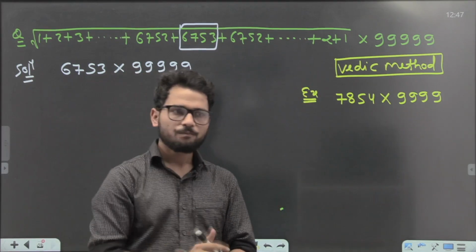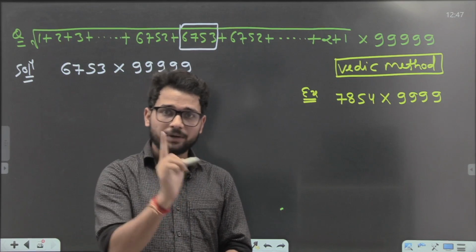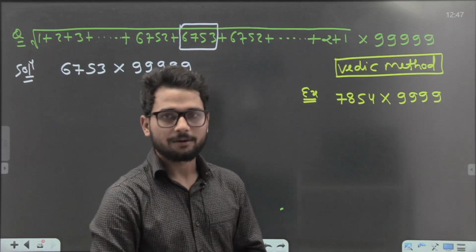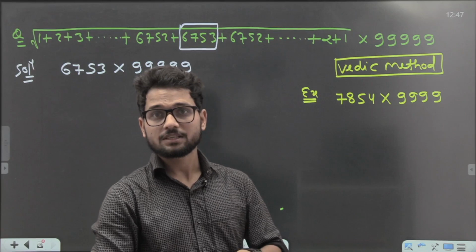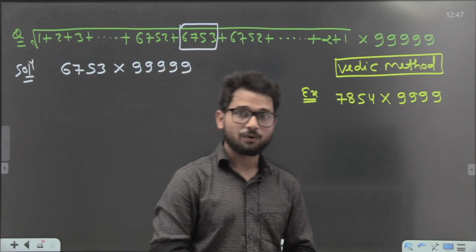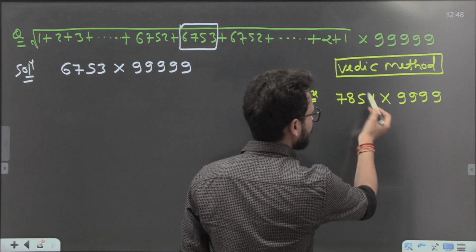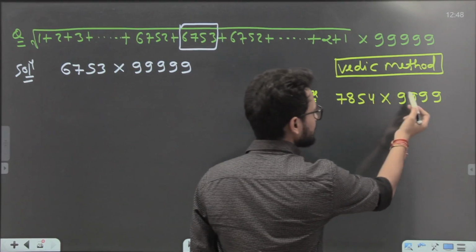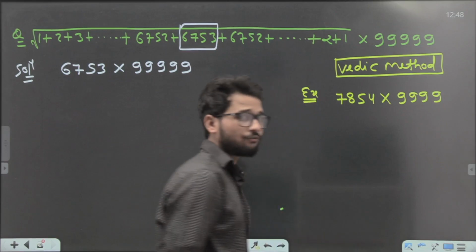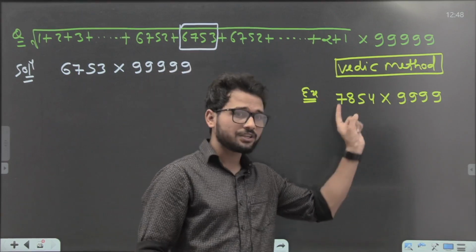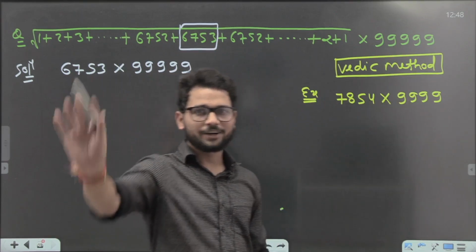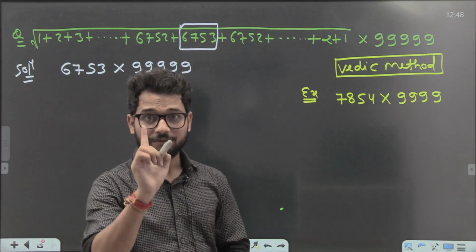Condition number 2. The total number of digits in both the numbers should be equal. Just count the digits. Let's count. 1, 2, 3, 4. How many digits are there? 4. It means, guys, 4 and 4 digits are equal, no matter. It means now we can apply the Vedic method.